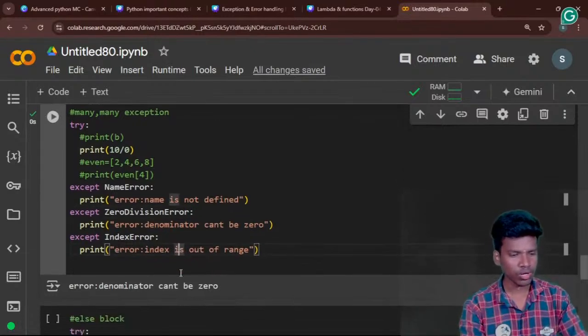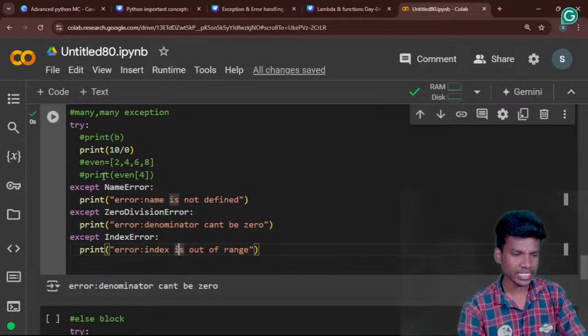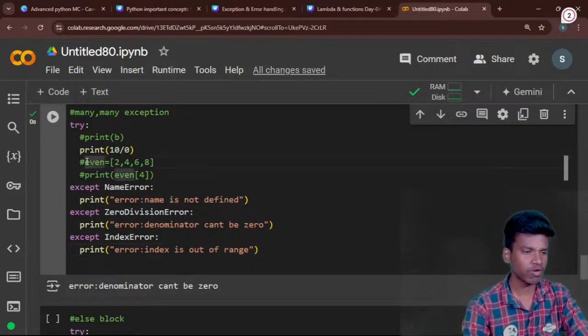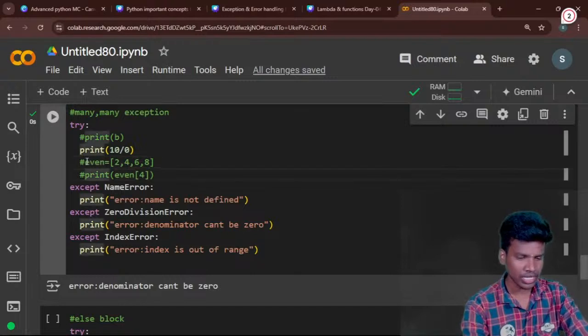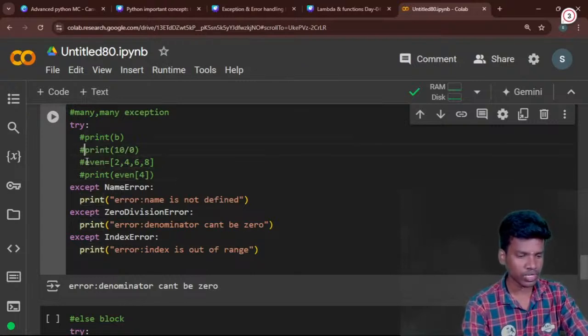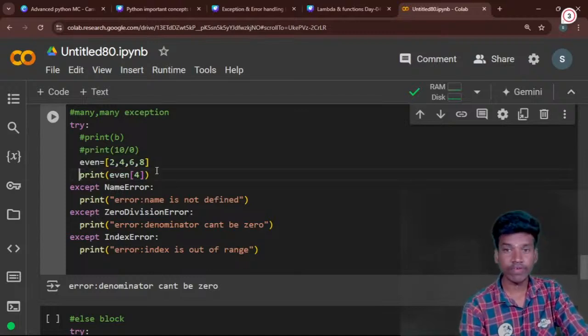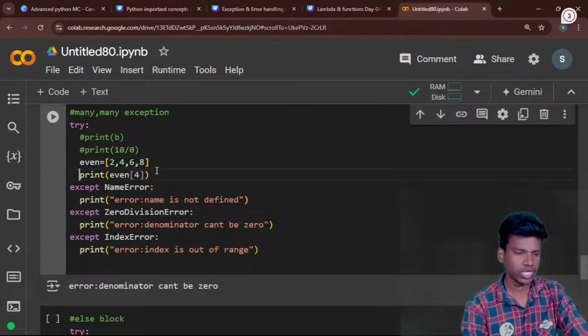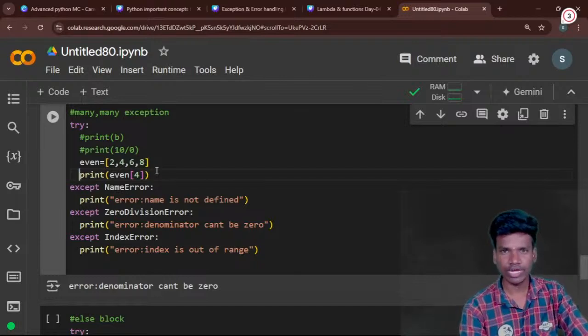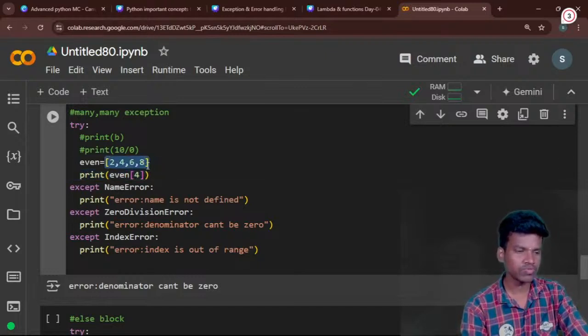So now we move on to the next one, the index error. That is called how this works. So I will create a kind of even list. If we get the index error, we are getting one kind of data type. So I am using a list named even, that is 2, 4, 6, 8.